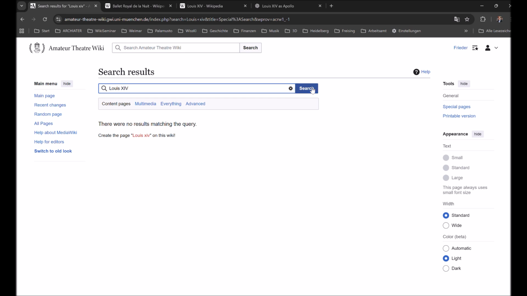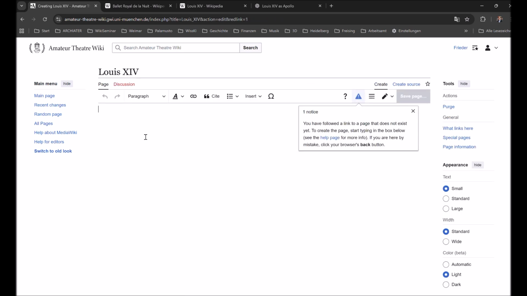And now the system suggests if I want to create a new page with the title given in red here. So if I just click on the title, I am connected to the editing page. And so here I want to fill in a text about my subject, because we want to do it in a quick way.